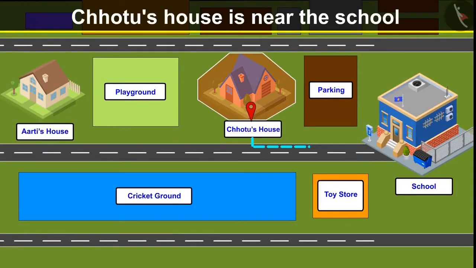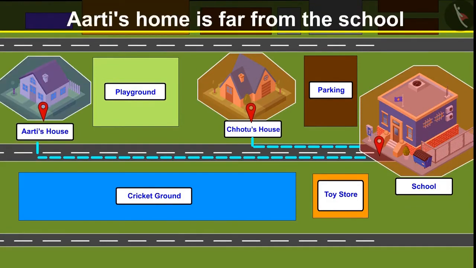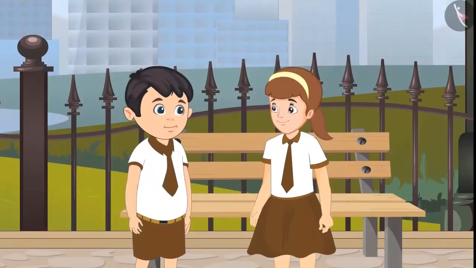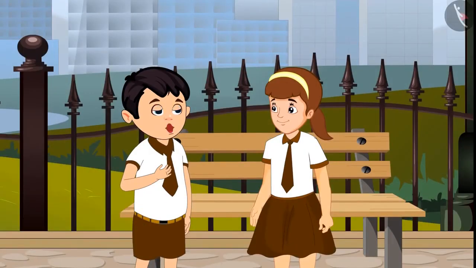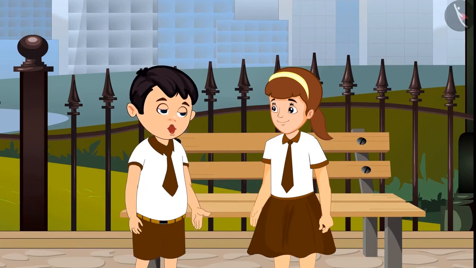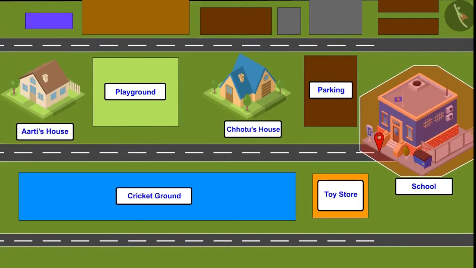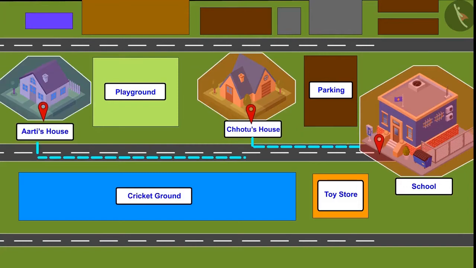Aarti, my house is near the school and your house is far from the school. So that's why I reach home early and it takes you more time to reach home. Okay, now I understood, Chotu. So kids, did you see? Chotu's house is near the school and Aarti's house is far from the school. That is why it takes her more time than Chotu to reach home.